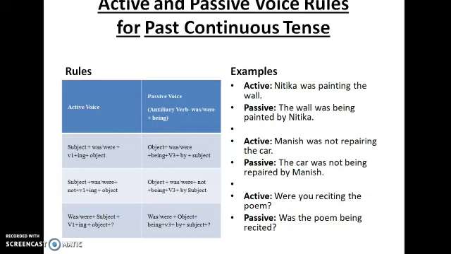The last one is a question: were you reciting the poem? So here the answer would be, was the poem being recited? Why did you bring a was there? Because it is the poem which is your subject here. So the object is the poem. If it was poems, you could have written were. Since it is the poem, you have to write was the poem being recited.